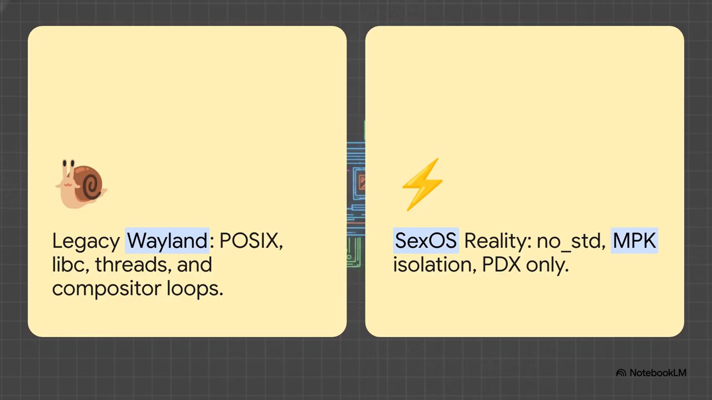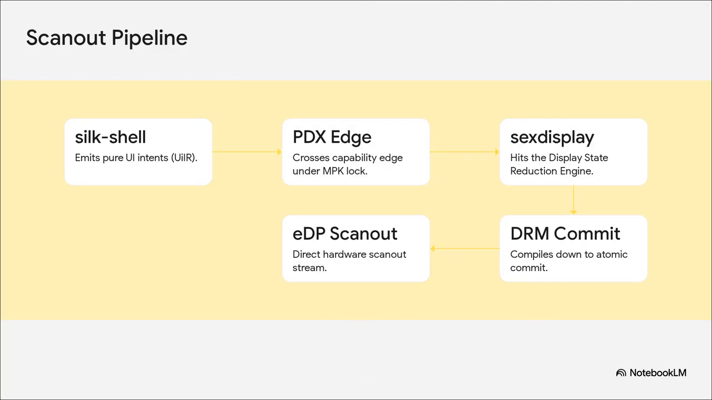We rely 100% on PDX for zero-copy IPC. And the golden rule? SexDisplay is the absolute sole writer to the frame buffer. End of story. Let's actually trace the physical route a pixel takes through our proven phase 60 pipeline.